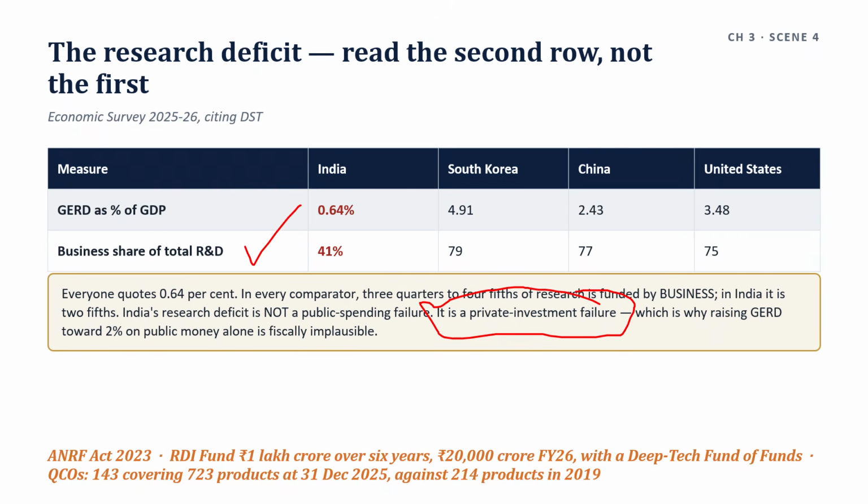This is exactly what that announced architecture is aimed at. The Anusandhan National Research Foundation under the ANRF Act 2023.